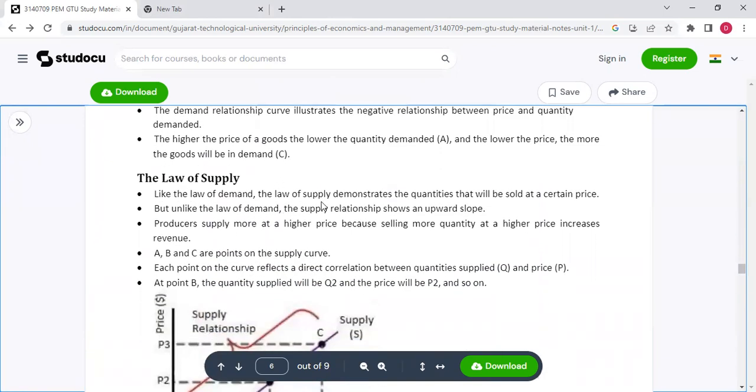फिर आता है law of supply. Like the law of demand, the law of supply demonstrates the quantities that will be sold at a certain price. But unlike the law of demand, the supply relationship shows an upward slope. Producers supply more at a higher price because selling more quantity at a higher price increases revenue.